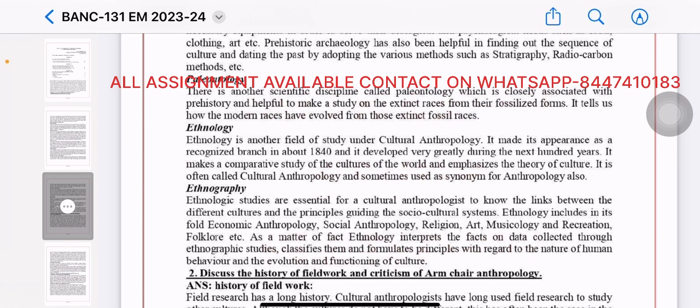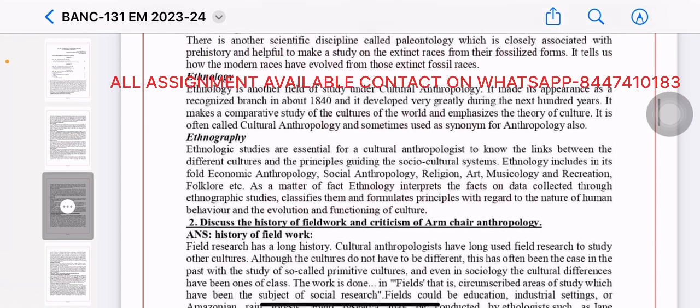As a matter of fact, ethnology interprets the facts and data collected through ethnographic studies, classifies them, and formulates principles with regard to the nature of human behavior and the evolution and functioning of culture.